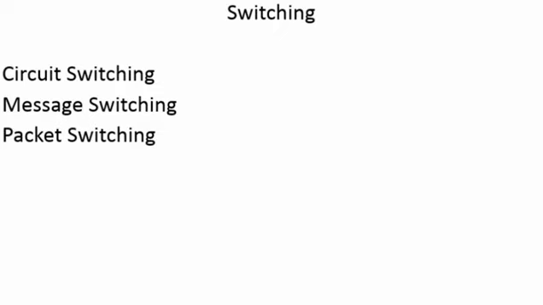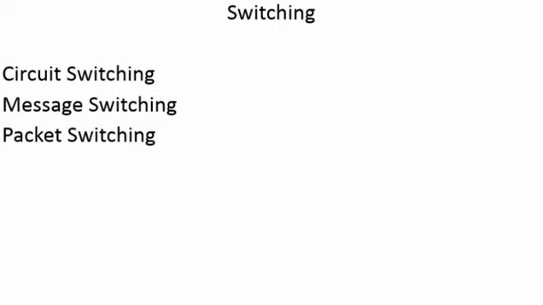Circuit switching is the form of switching in which the user's information is carried only on dedicated connections or circuits. Message switching: in message switching, the user's information is transmitted as a message through shared connections. Packet switching: in packet switching, users' information is transmitted in the form of small packets through shared connections. Right? So this was the simplest definition of circuit switching, message switching and packet switching.